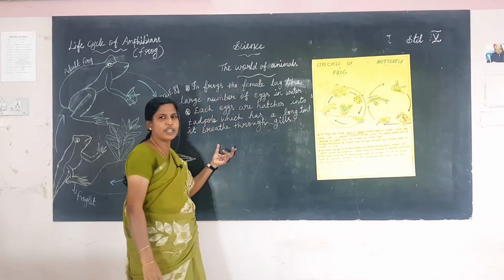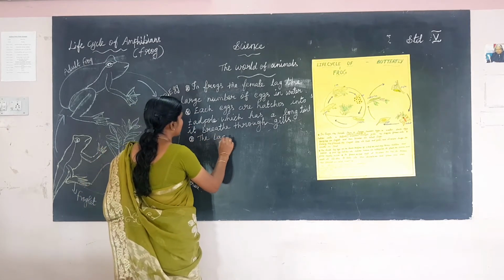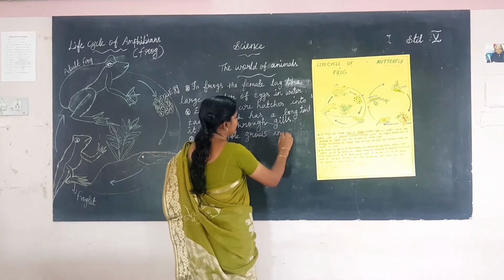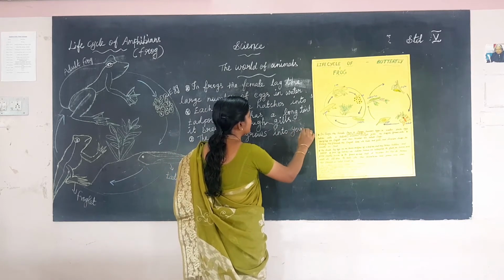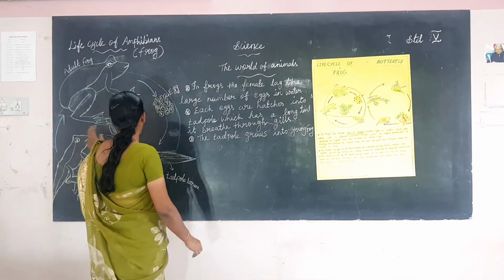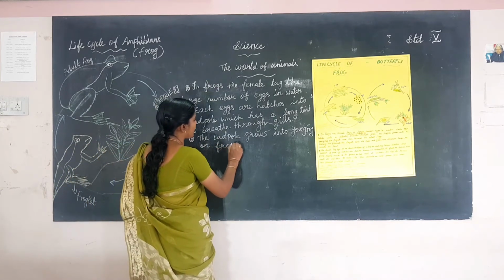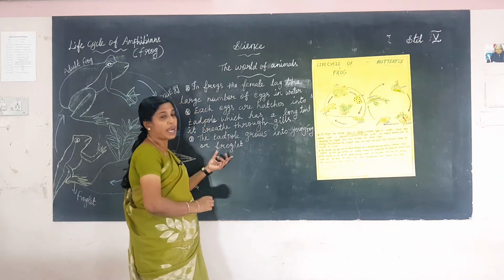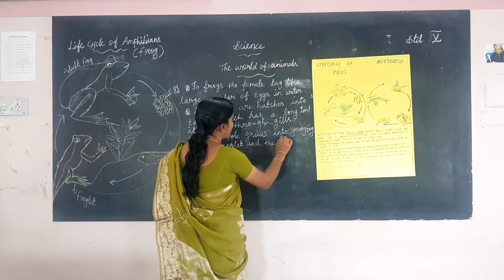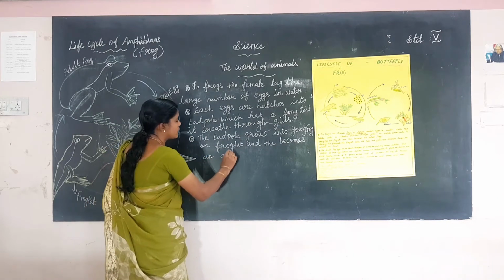The tadpole grows into a young frog or froglet. One name is young frog or froglet. And then it becomes an adult frog.